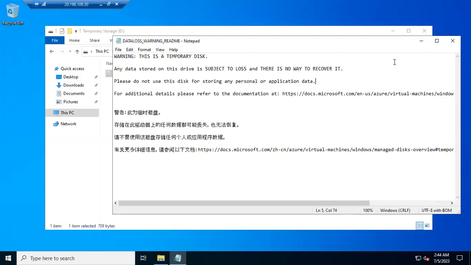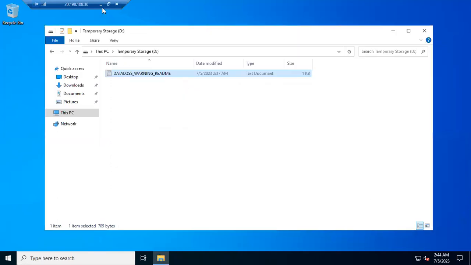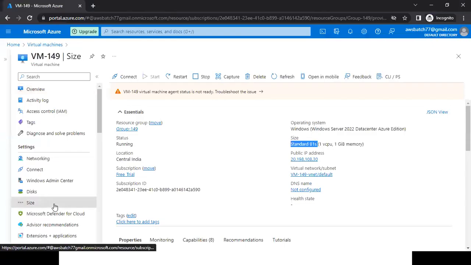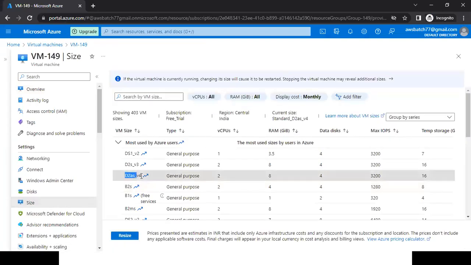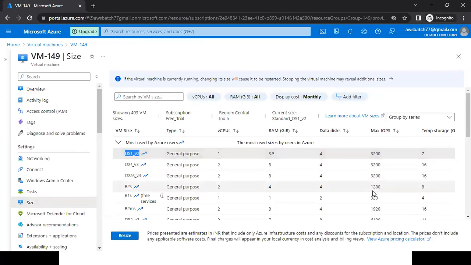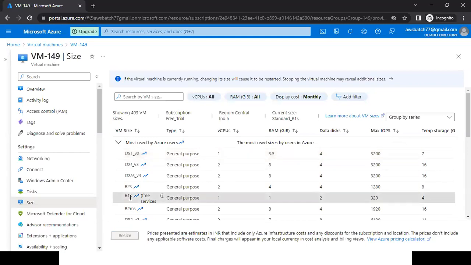So for a type B1S, they are allocating us 4 GB of this space. If you're going to see some other size, let's say I'm going to see this size D2AS_V4, for this one, they are providing us 16 GB of the storage. For DS1_V2, they are providing us 7 GB of the temporary storage. So we have selected size B1S.